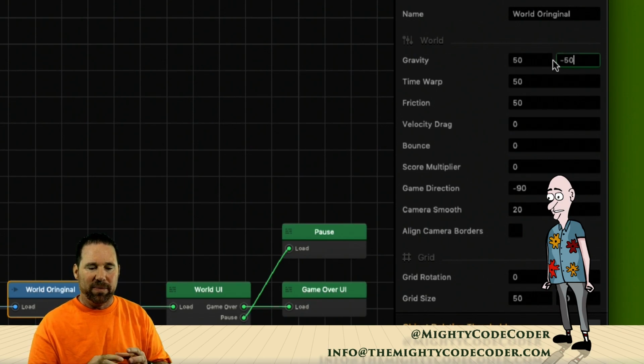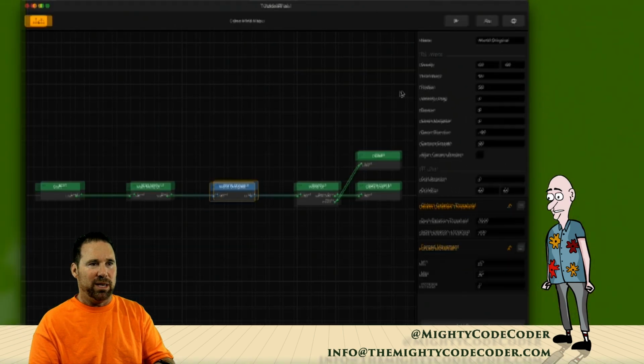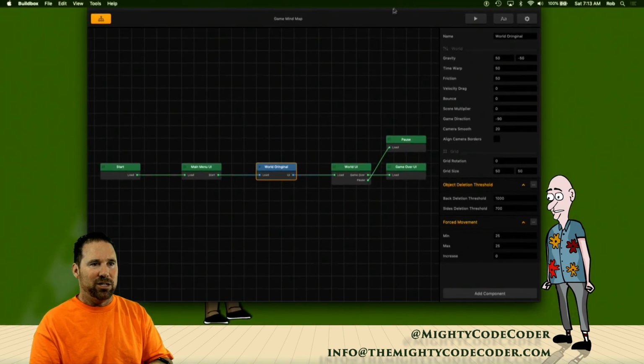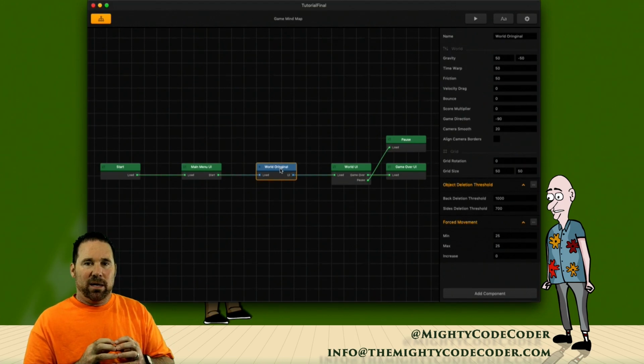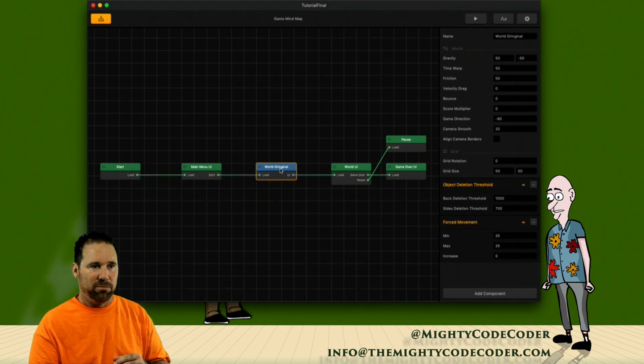We can't go up. Okay, so I'm going to return x to 50. And how do we get this gravity working? Because we've been working like this the whole time. It's just that we haven't seen any effects. Well, in BuildBox, gravity affects physics objects. So I have to show you how to turn something into a physics object.